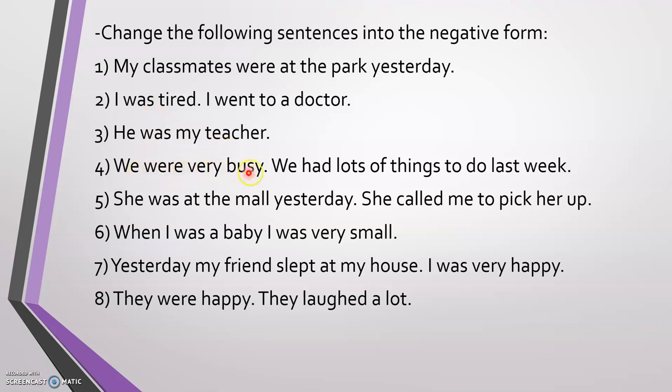We were very busy. We were not very busy. She was at the mall yesterday. She was not at the mall yesterday. When I was a baby, I was very small. I was not very small. Yesterday, my friend slept at my house. I was very happy. I was not very happy. They were happy. They were not happy.